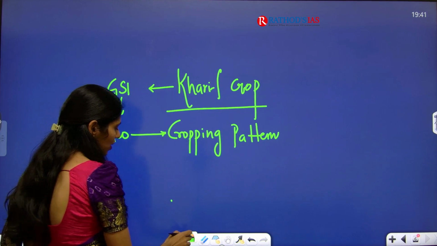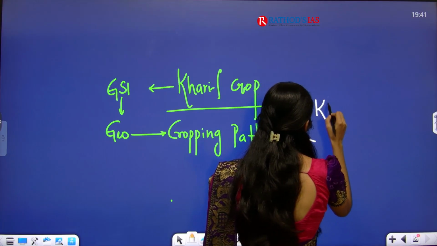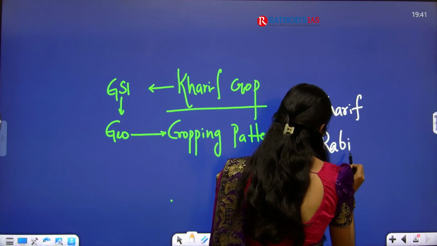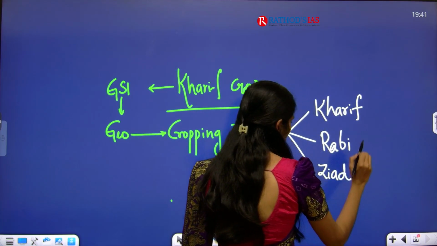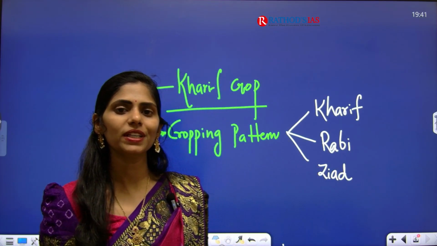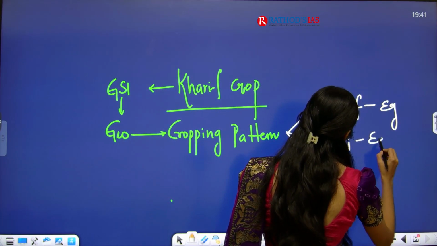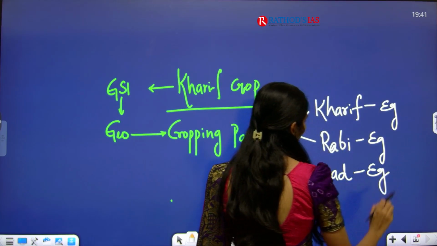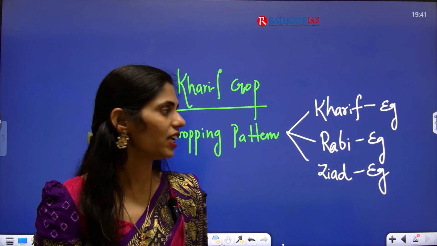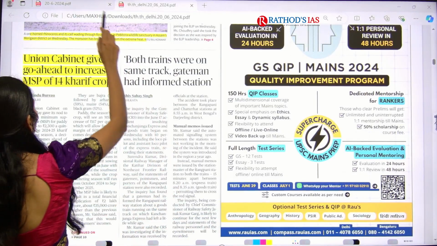In crops we have three types: Kharif, next Rabi and Zaid. How can you expect a question here? This is a repeated theme of questions in your UPSC prelims. So you have to see examples of Kharif crops, Rabi crops and Zaid crops. The question will be like, consider the following crops, which of the following crops come under Kharif or Rabi? Like that you can get a question. Now let us see the notes part.